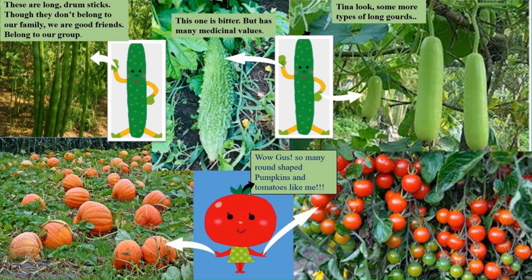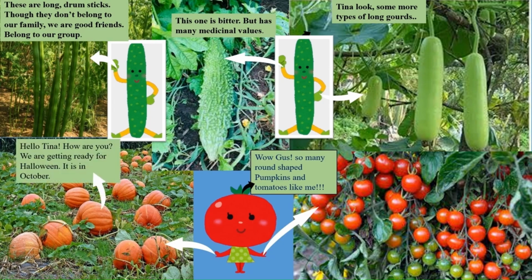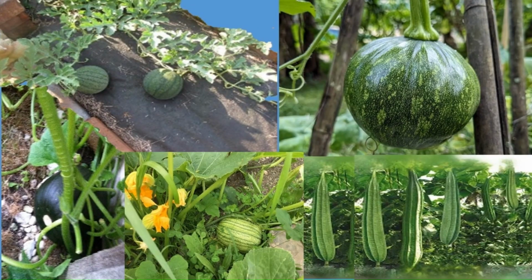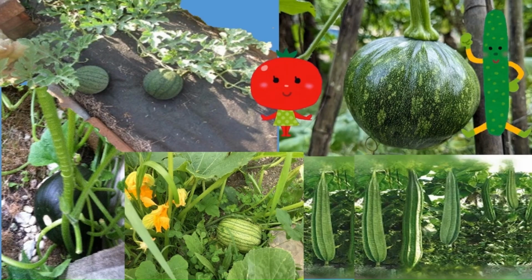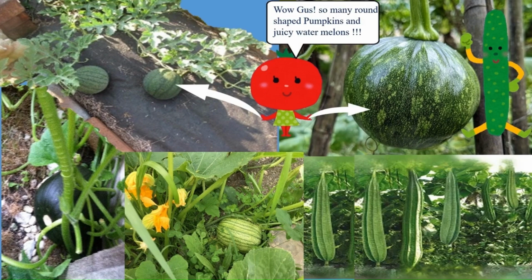And the pumpkins were also very happy to see Tina. They said, hello Tina, how are you? We are getting ready for Halloween. As Tina and Gus walked along, they came across some watermelon and pumpkins. Tina was very excited to see this, and she suddenly said, wow, Gus, so many round shaped pumpkins and juicy watermelons. Gus said, yes, so nice, Tina.